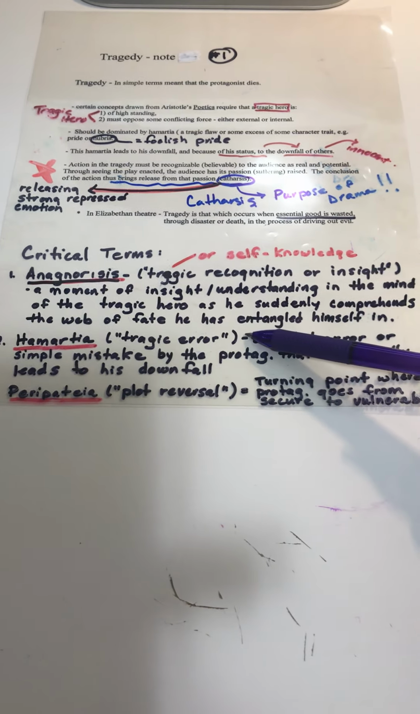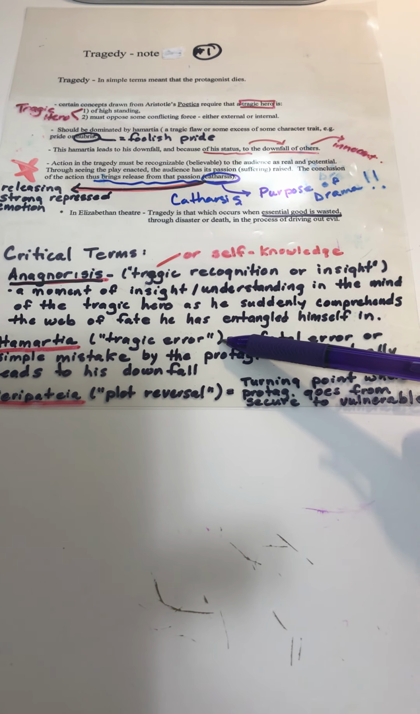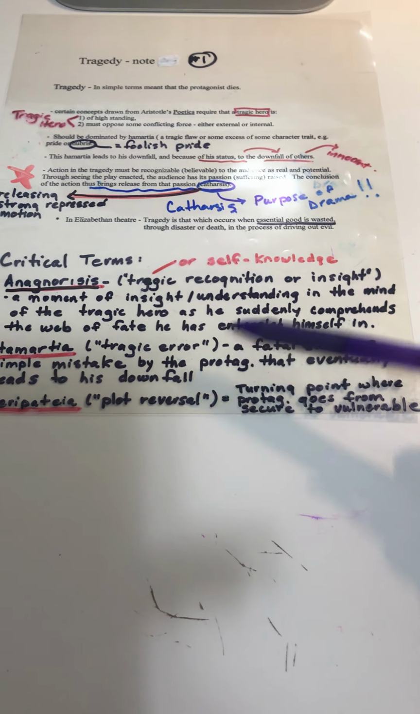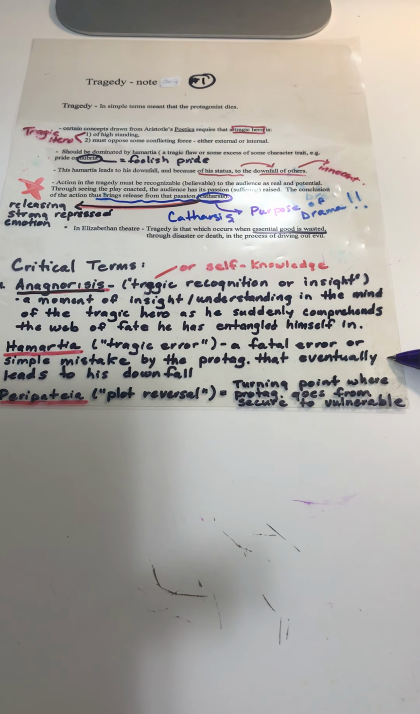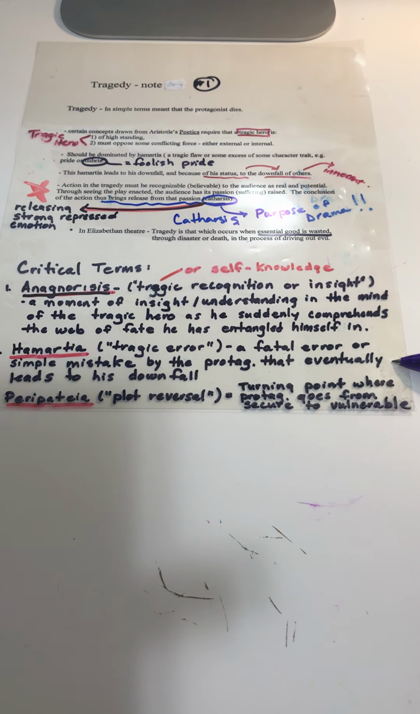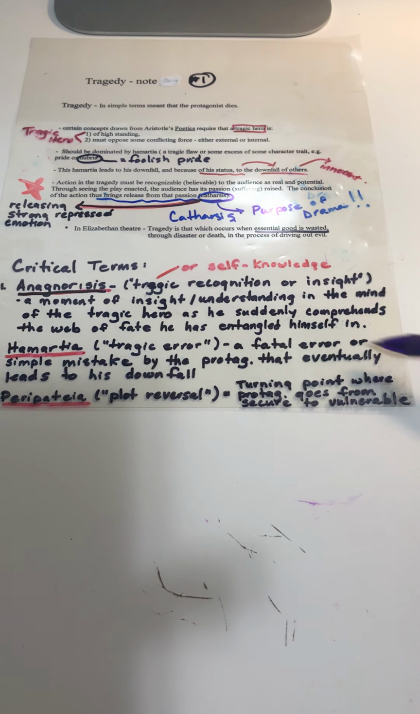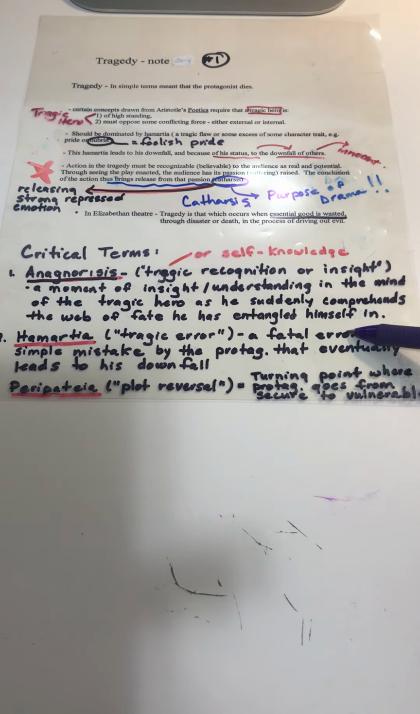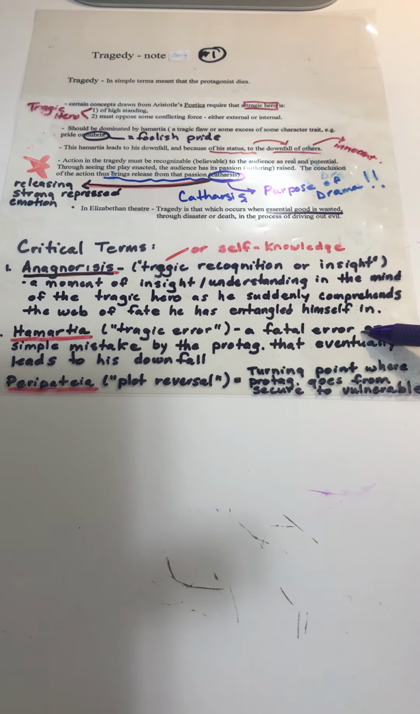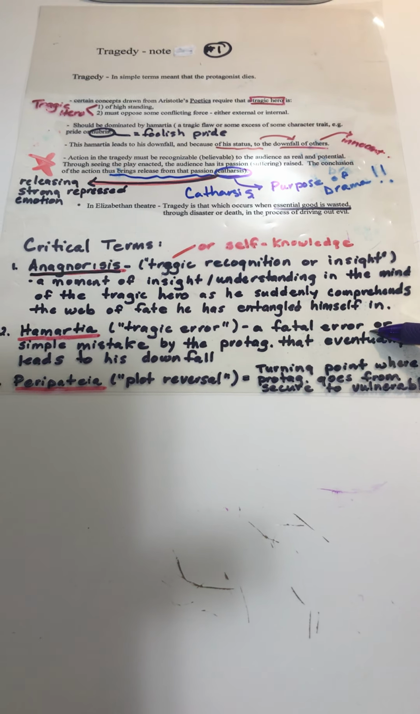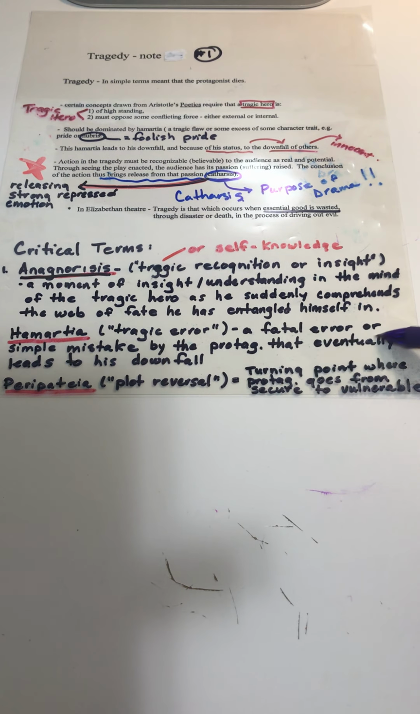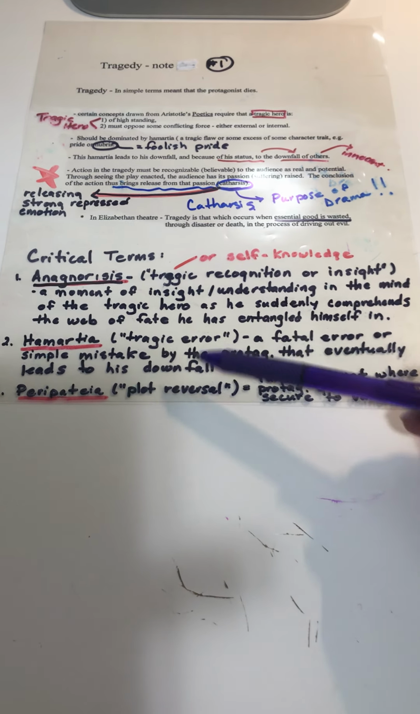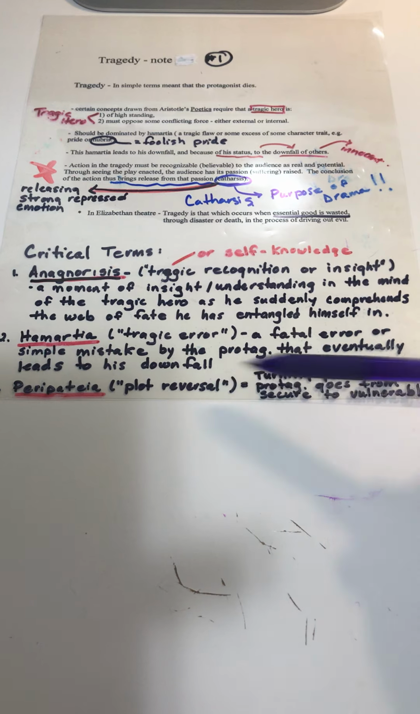All right, so hamartia, again, we mentioned this before, is tragic error, often called tragic flaw. It is a fatal error or simple mistake by the protagonist that eventually leads to his downfall. And again, for Macbeth here, we see that this hamartia, or this tragic flaw, is his ambition. It is his greed. It brings him to make a lot of decisions that eventually lead to his own downfall.